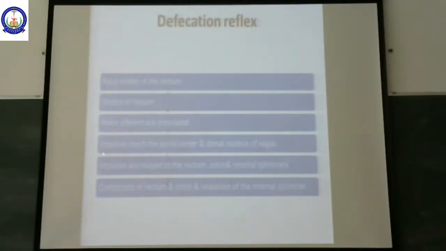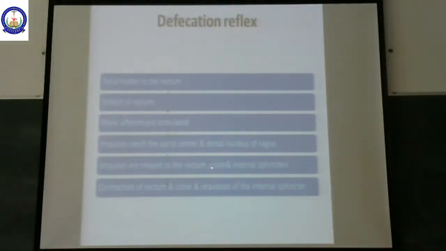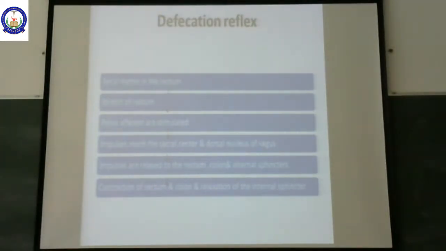This stimulates impulses, which are going to reach the sacral center as well as the dorsal nucleus of vagus. The impulses are now relayed to the rectum, colon, and internal sphincters. Now there is contraction of rectum and colon, relaxation of the internal sphincter.